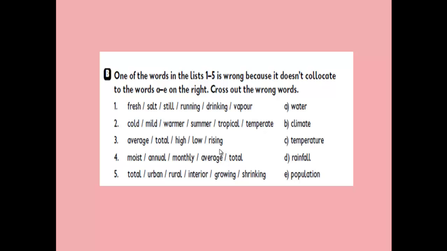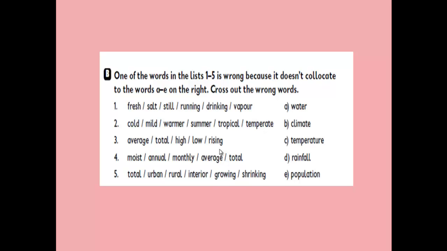Number 2: cold, mild, warmer, tropical, temperature. And on the right we have climate. Yes, all of these are also kinds of climate. We have a cold climate, mild climate, warm climate, tropical climate, temperate climate. But we don't have summer, because summer is a season. It doesn't have anything to do with the climate. So we can cross it out.